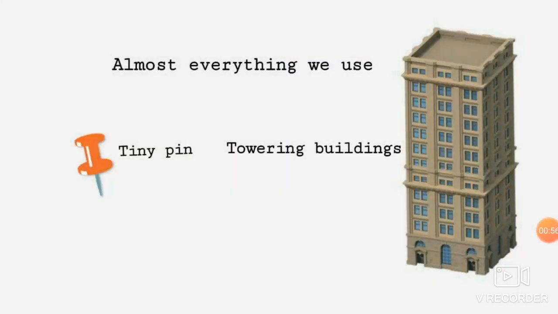Why? Almost everything which we use in our everyday life is made up of minerals. If you go to a shop, they will say right from A to Z, everything is available here. So why are they saying so? Because everything will be available in that shop. Likewise, here they are using the words from tiny pin to towering buildings, everything is made up of minerals. That means from small things to big things, everything is made up of minerals.